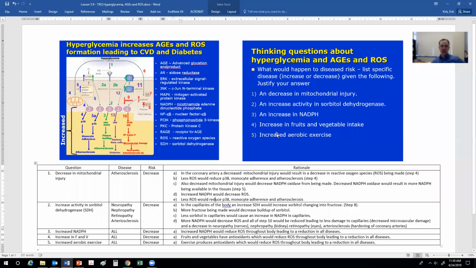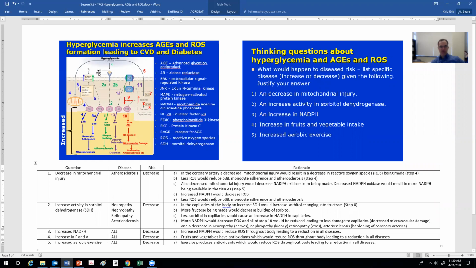All right, so what we have here is the think and review questions about hyperglycemia and the AGEs and ROS. So here are the questions listed here. Here's the disease that's going to be affected and the effect on the risk, and then the rationale for the answer. So we start off with what happens with a decrease in mitochondrial injury.